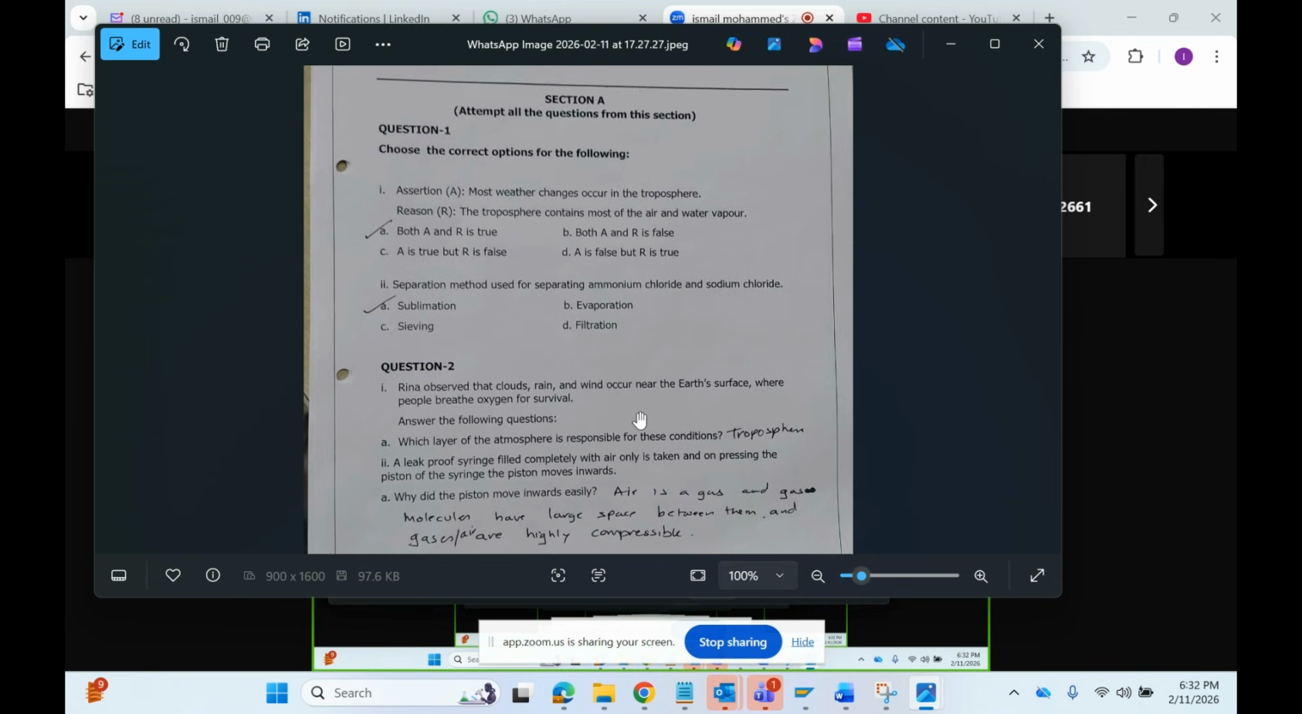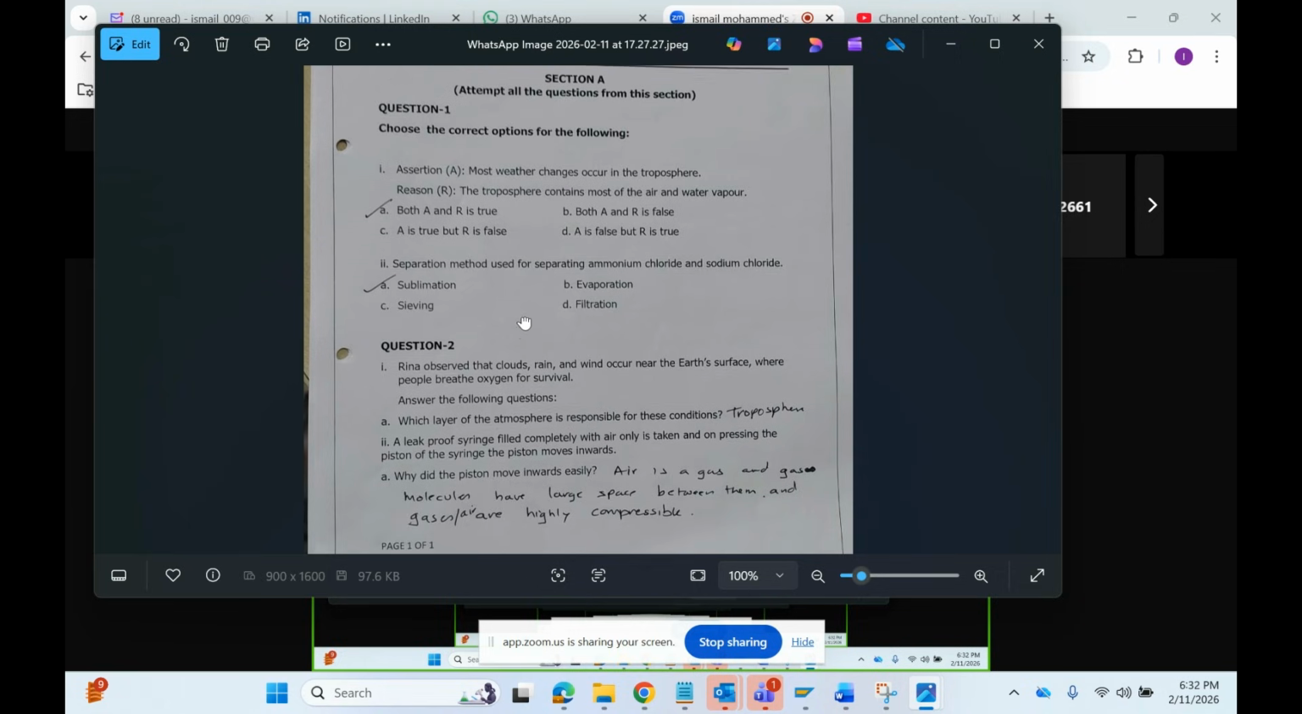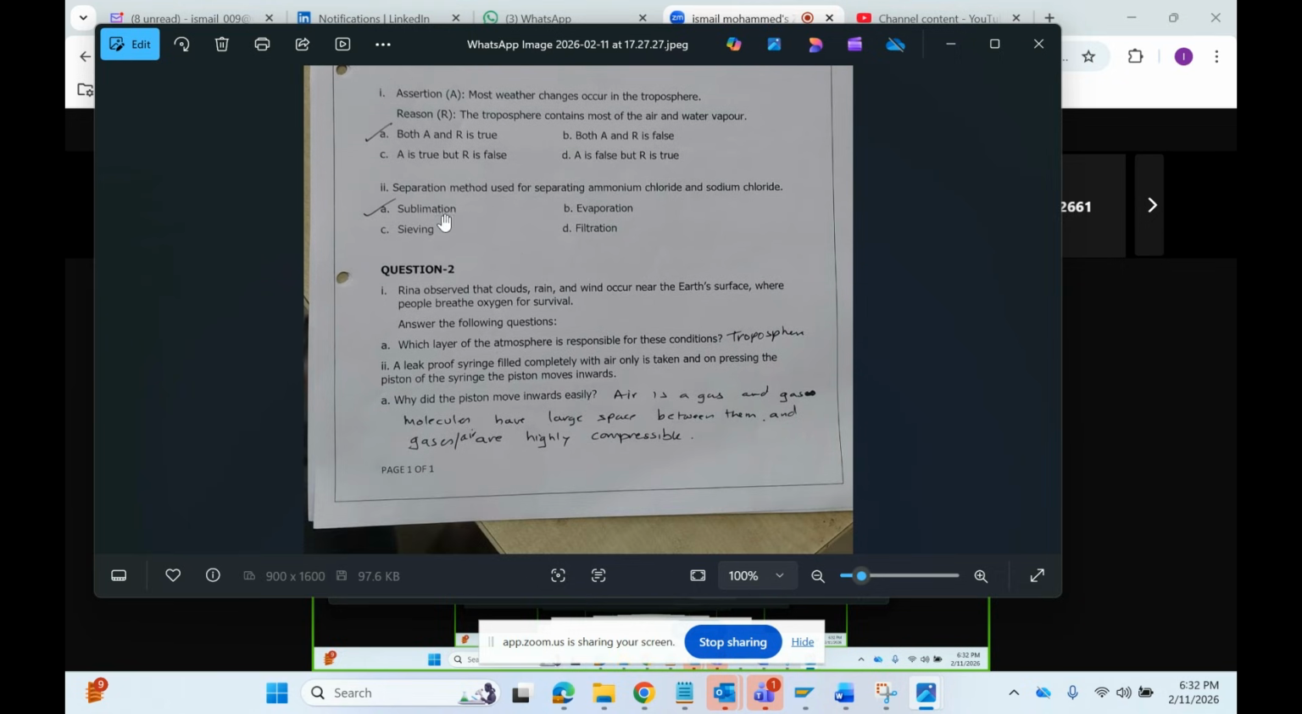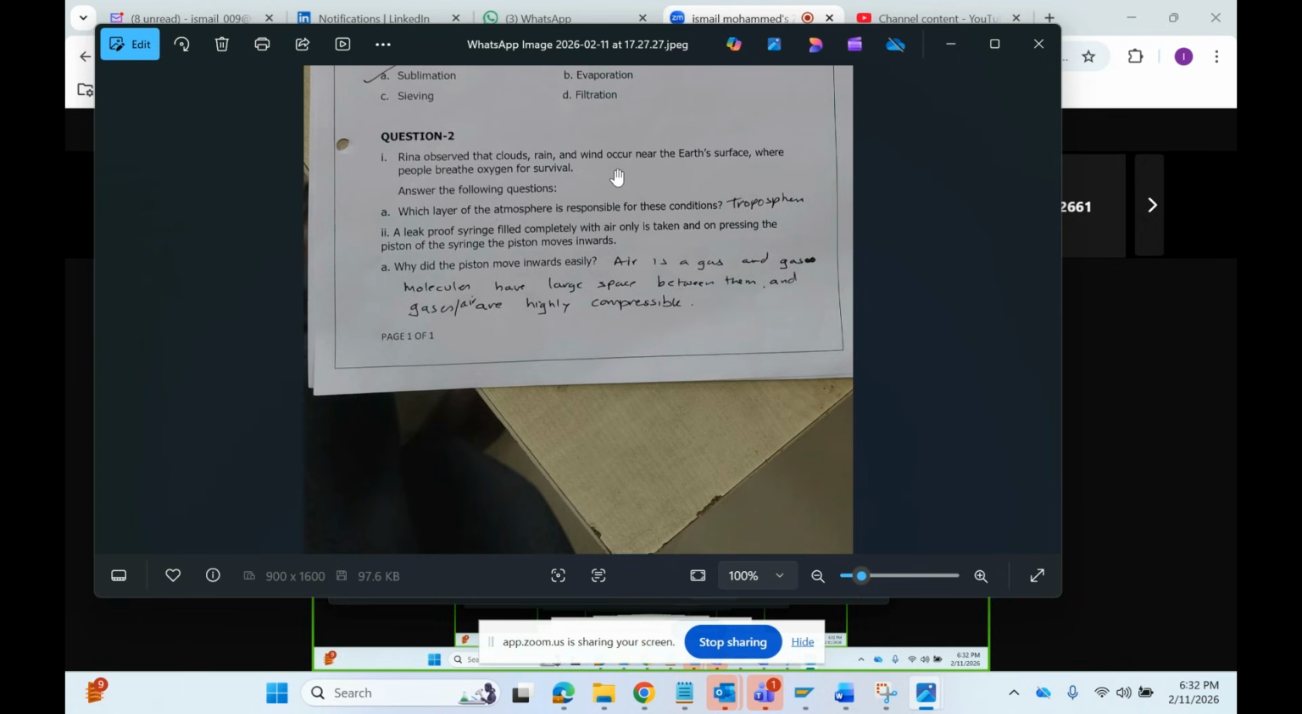Assertion: most weather changes occur in troposphere. Troposphere contains most of air and water. Both are true. Separation method used for separating ammonium chloride and sodium chloride: sublimation. Rina observed the clouds, rain, water, wind near Earth's surface where people breathe oxygen for survival. Which layer of atmosphere is responsible for this condition?